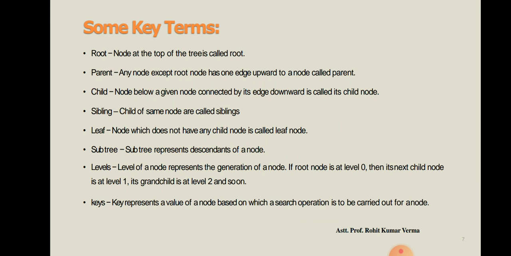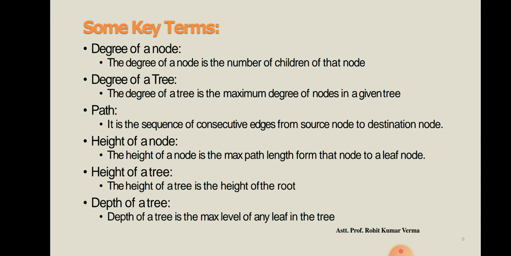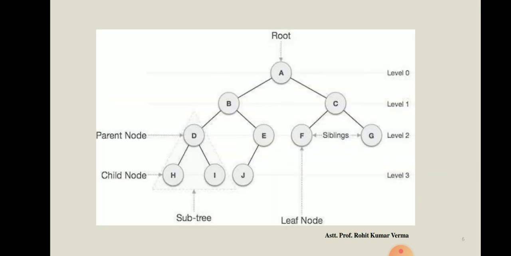So dear students, basically what is subtree? The subtree represents descendant of a node. So here you can see we have A, that is the root of the tree. In this tree we have left subtree and right subtree. To make this concept clear, you can see this image. In this image, we have root node A. For left subtree the parent node is B, and for right subtree the parent node is C.